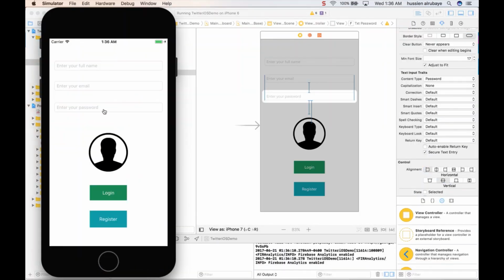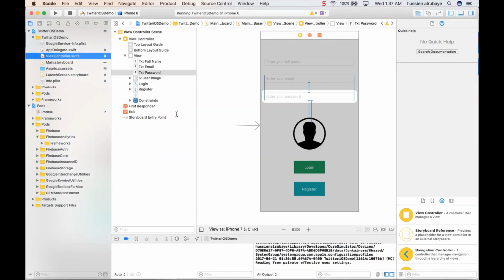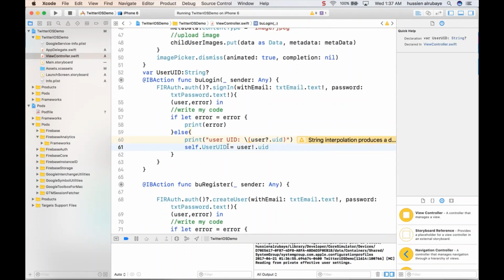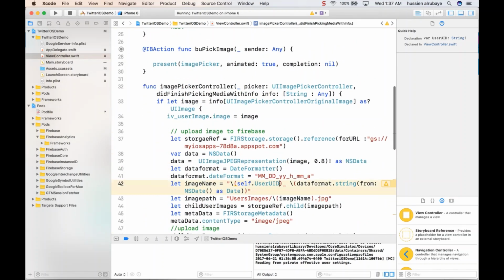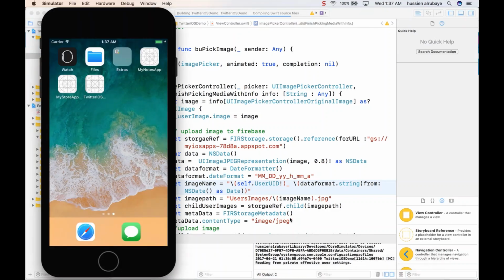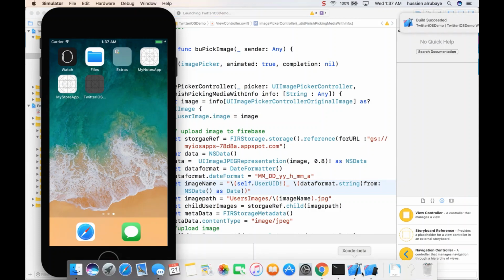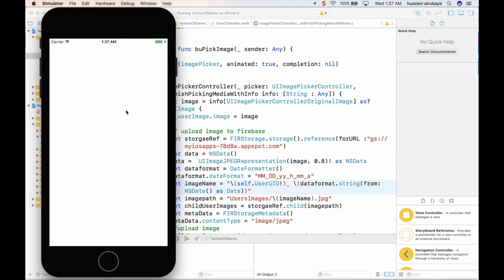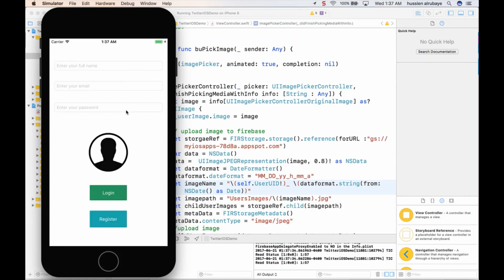And also the password, now if someone enters it, you will see it as just stars. But one thing I still complain about is why it shows me the user UID in this way, as Optional. When I want to read something from the user UID, if I add this sign after it, I have to be able to read it as an image only. Without the sign, it means you have to show me it as an optional. So let's make sure that when we add this one, we will be able to read the user UID or not.